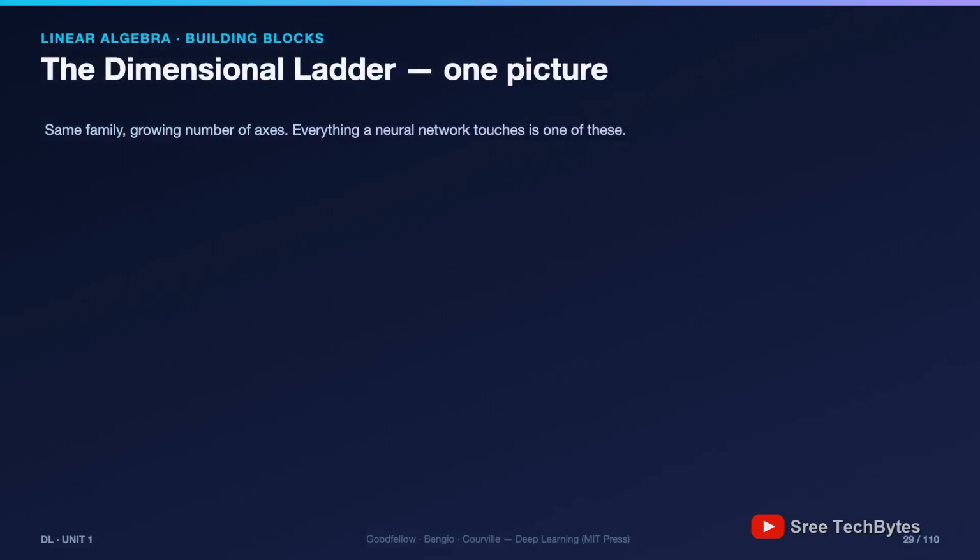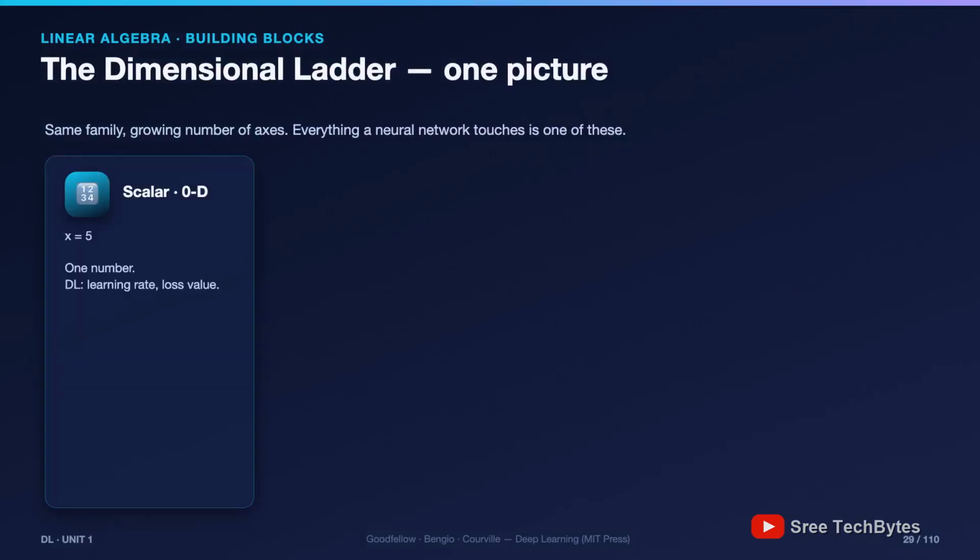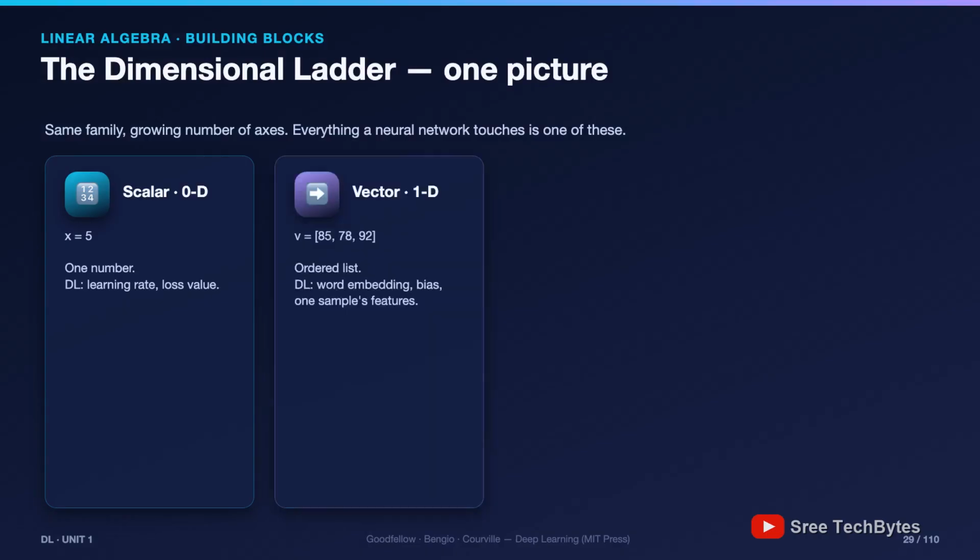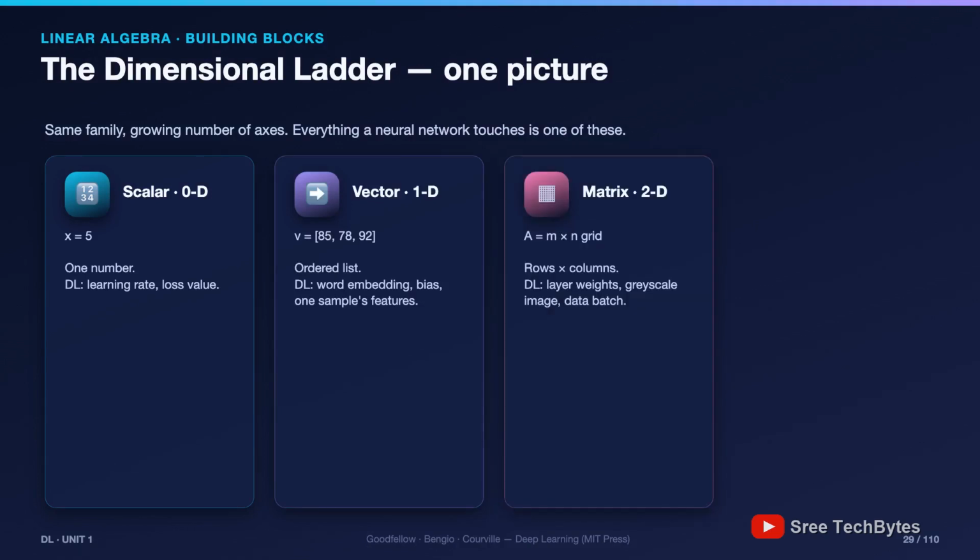Let's put the whole ladder on one slide because this picture is a guaranteed exam question. Scalar, 0 dimensions, 1 number; in deep learning the learning rate, the loss value. Vector, 1 dimension, an ordered list; in deep learning a word embedding, 1 sample's features. Matrix, 2 dimensions, rows and columns; in deep learning a layer's weights, a grayscale image. Tensor, any number of dimensions; in deep learning color images, videos, batches.